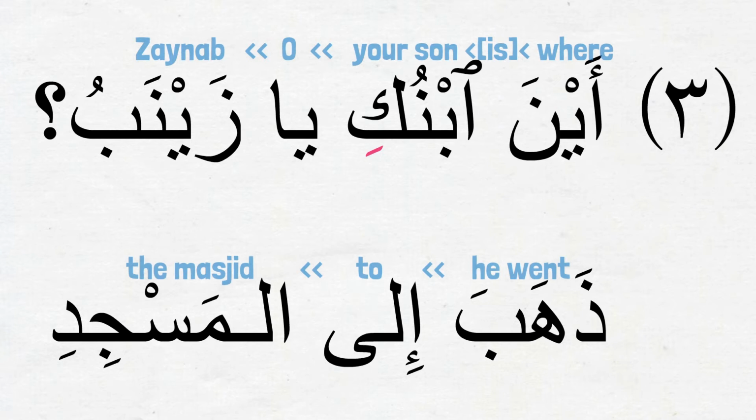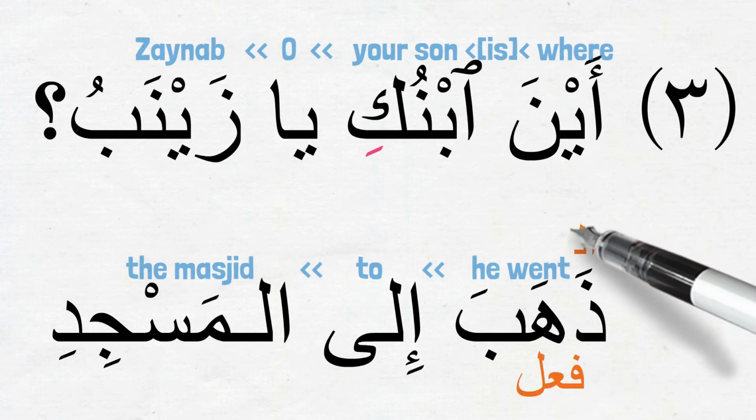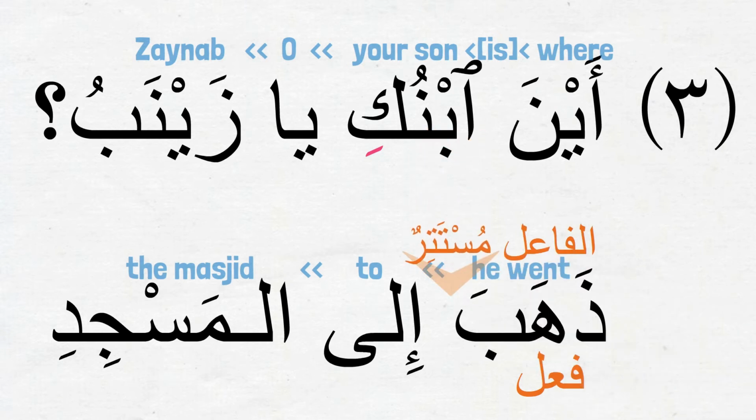Notice here in the answer, we are talking about Ibn Zainab, the son of Zainab. That is why the verb ذهب is being used, not ذهبت. As we talked about before, ذهب إلى المسجد is the فعلية sentence where the فعل is ذهب and the فاعل is مستتر or hidden, referring to هو. إلى المسجد is جار ومجرور.